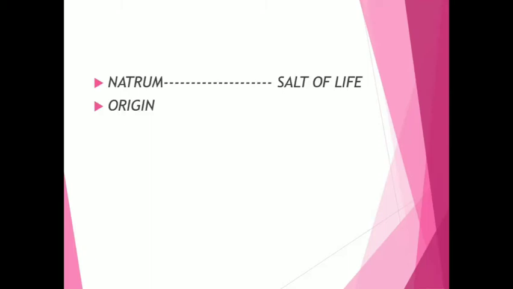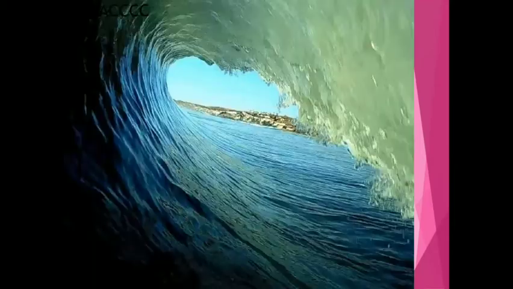So natrum is also called the salt of life. And its origin is the sea. So the origin of natrum is the sea.